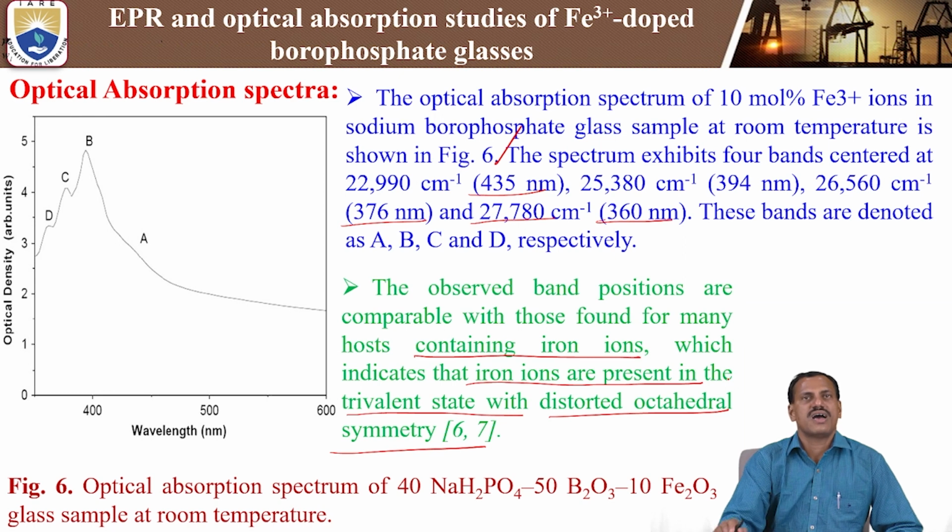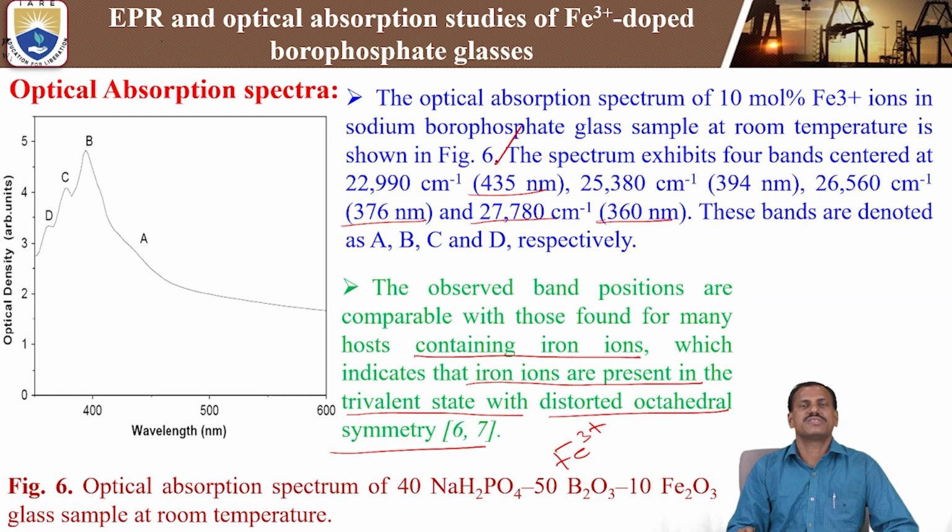So whenever iron 3 plus ions are doped into different kinds of host materials, they exhibit these absorption bands from the ground state to different excited states. That we can confirm by using the optical absorption spectrometer: the iron 3 plus ions show the trivalent state as well as distorted octahedral symmetry.